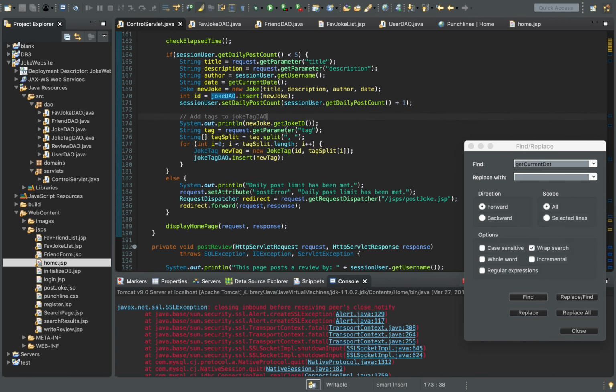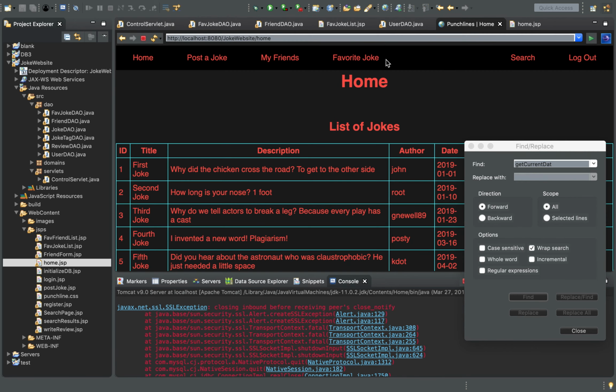So we get the tag parameter, which is a string, and then we split it up by commas. The comma space is the delimiter because it's a comma separated list. And then we loop through the length of tag split and add each joke tag individually. So joke tag insert. If the user has posted more than 5 jokes, then it will say that their daily post limit has been met.